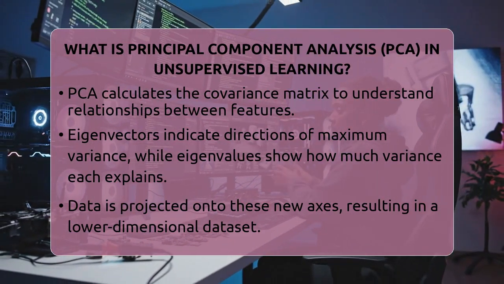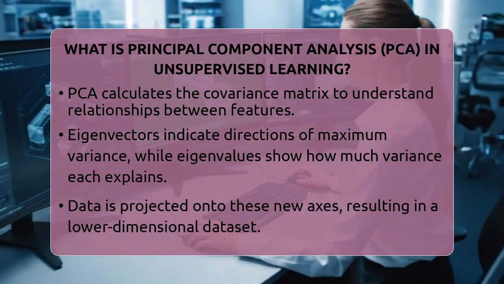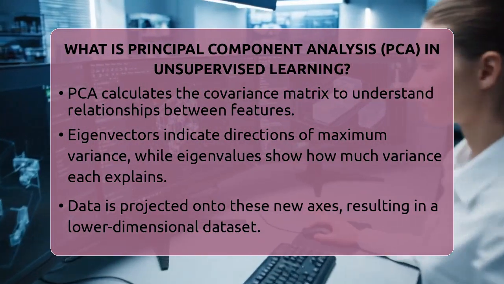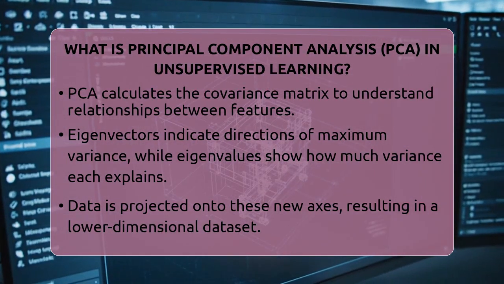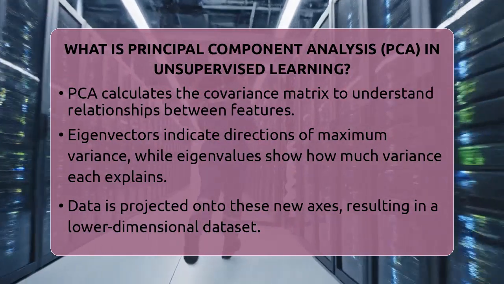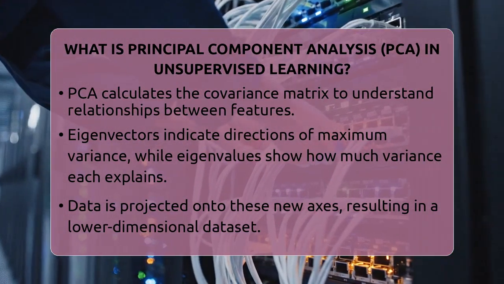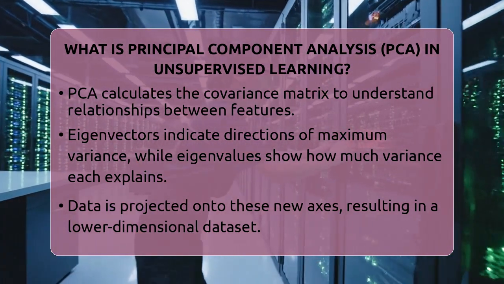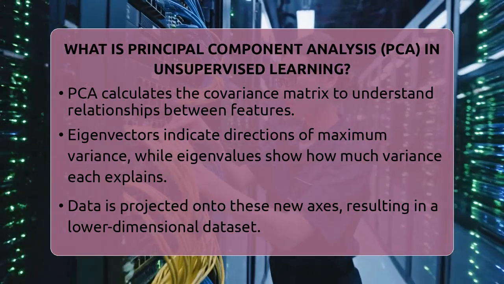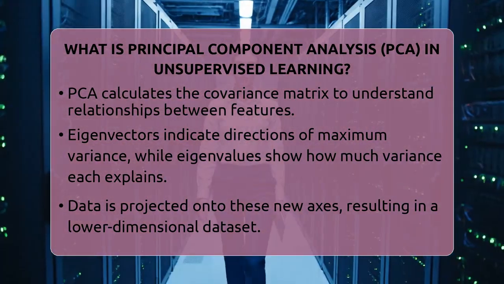In machine learning and artificial intelligence, PCA is especially helpful when working with high-dimensional data like images, text, or sensor readings. It reduces the complexity, speeds up algorithms, and helps prevent overfitting, which is when a model learns noise instead of true patterns. For example, in AI tools like ChatGPT or image generators like DALL-E and Midjourney, PCA and similar techniques are used to preprocess data, making it easier for neural networks to understand and generate meaningful outputs.